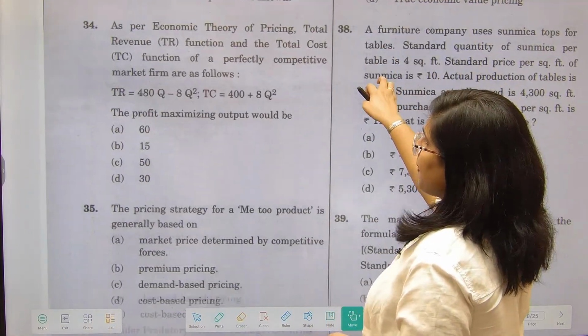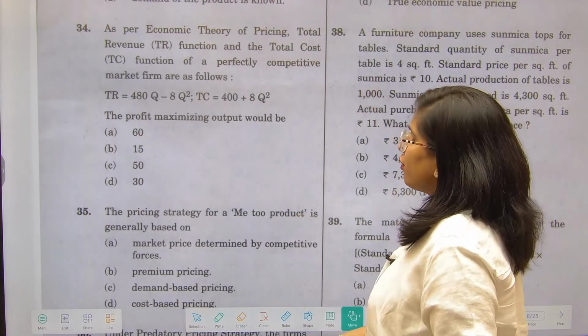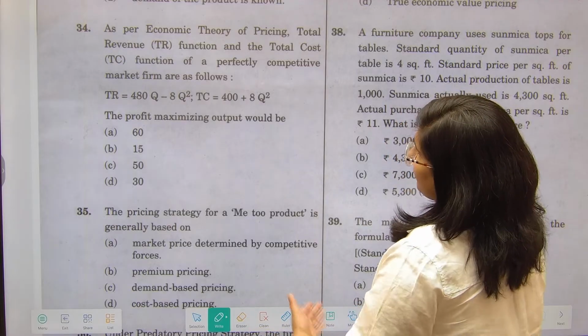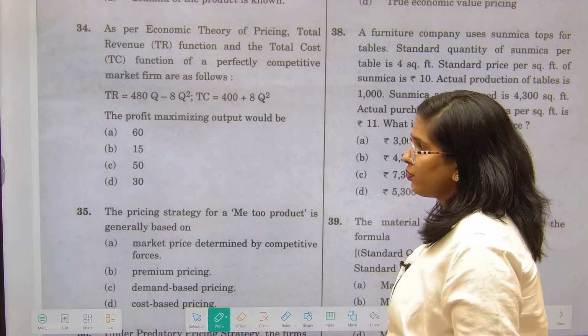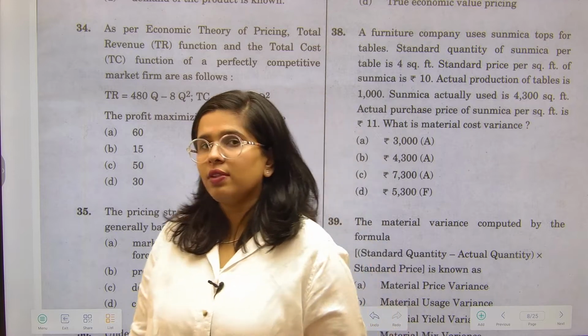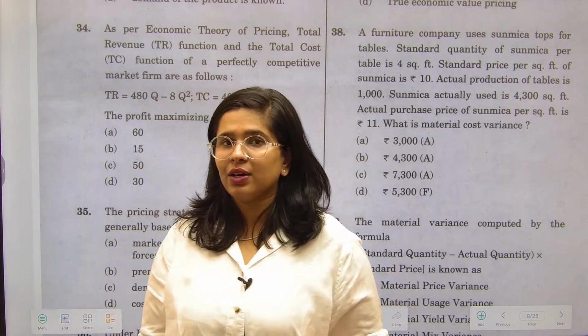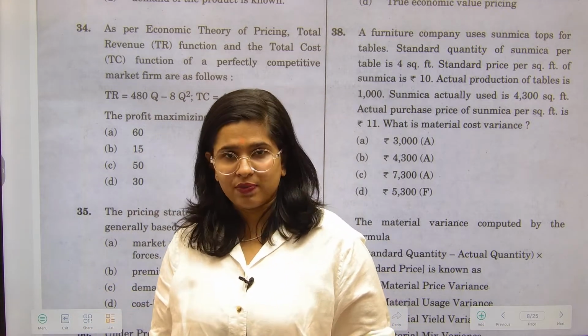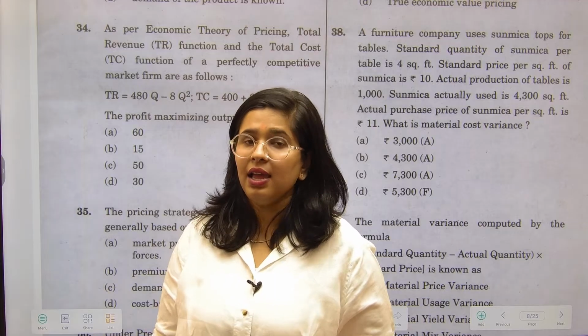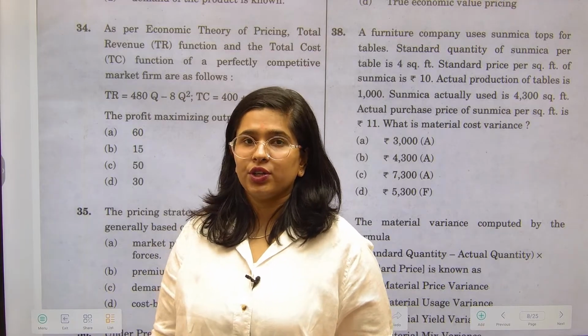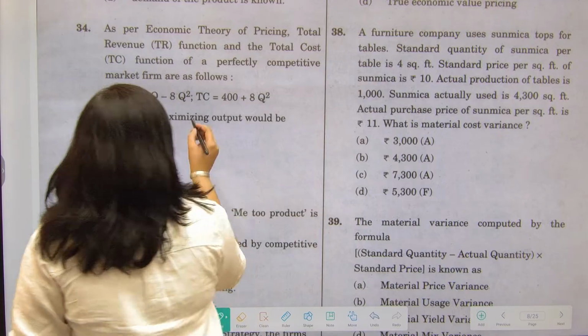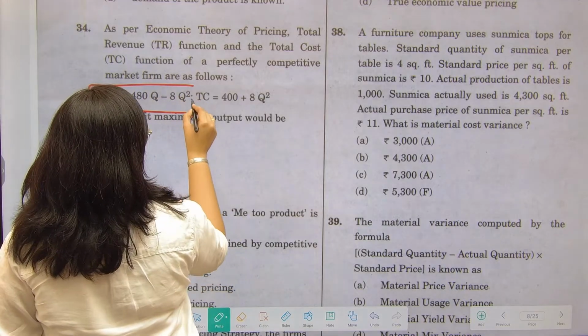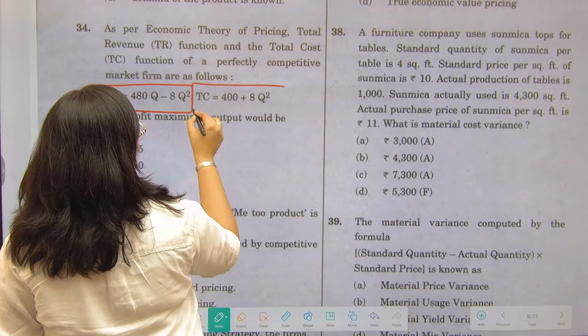Now next thing is, as per the economic theory of pricing, this is the total revenue and total cost function that has been provided to you. See, we can solve this particular question by applying the quadratic equation formula as well. उसको भी apply करके कर सकते हैं, but we are going to solve this question based on logic. ये है आपका revenue, and this is your cost.